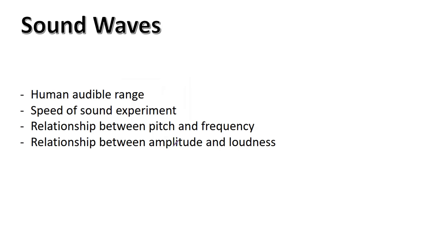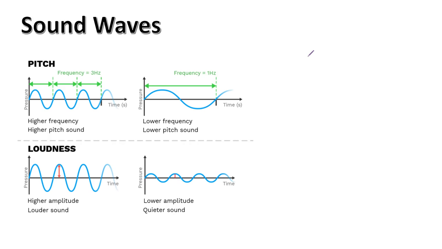Then you have sound waves. For sound waves, these are the main topics that are covered. You need to know the human audible range, that is 20 hertz to 20,000 hertz. This is the range of human hearing. Then you have an experiment to investigate the speed of sound in air. Then you need to know the relationship between pitch and frequency, and you also need to know the relationship between amplitude and loudness. So I have covered all of these here.